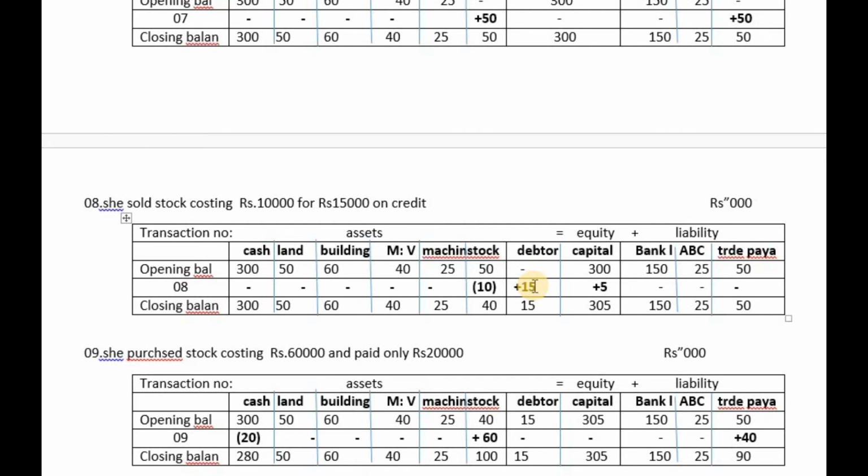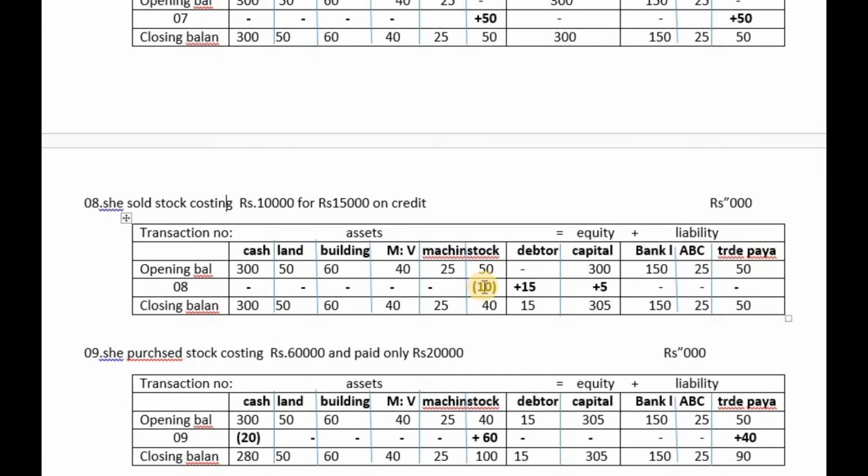Just keep in mind that 10,000 worth of stock is sold for 15,000. You are having a profit of 5,000. Due to profit, what happened? Capital increases. So capital increased by 5,000. This is the sales income. This is the cost of sale, the expense over this income. The generated profit is 5,000.